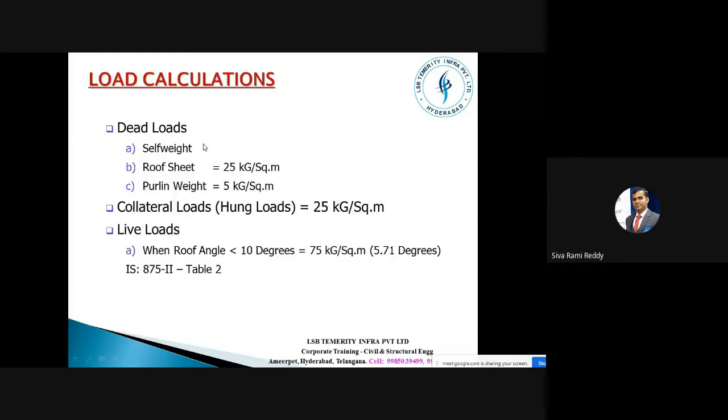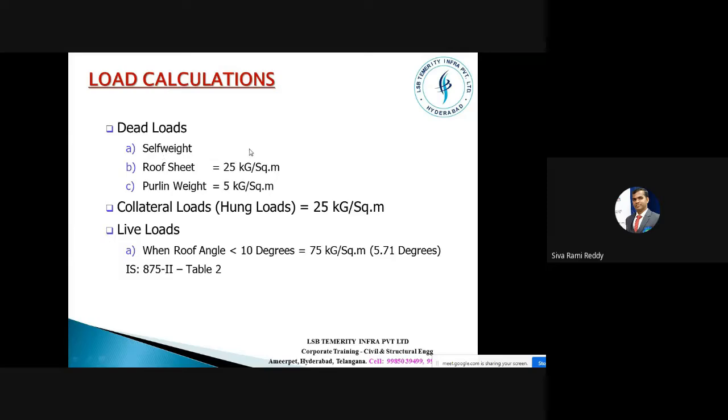Dead loads are nothing but the weight of the elements, the loads which are completely fixed. So it is the self weight of all members: columns, beams, purlins, sheeting, side sheeting, rod bracing, side girts, and all these components.